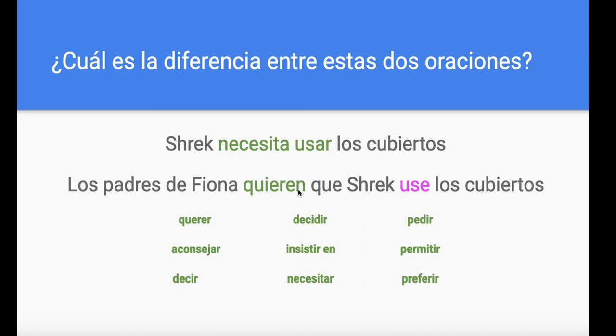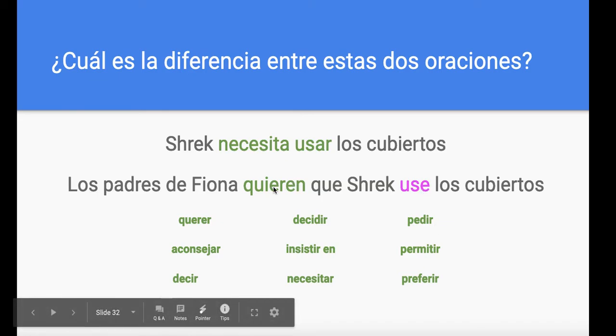This is subjunctive since it's talking about a wish that Fiona's parents have about Shrek, right? They want Shrek to use the silverware. Is he using it really? Not, but this is their wish. So it's communicating a wish, a desire. Now, if you notice, the subjunctive generally uses the first verb in present tense, indicative mood, and the second one is conjugated in the subjunctive mood, present in this case.